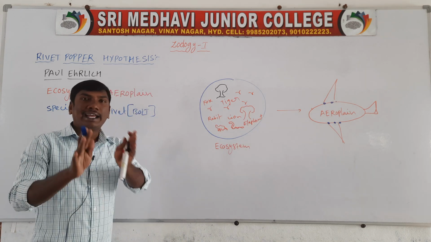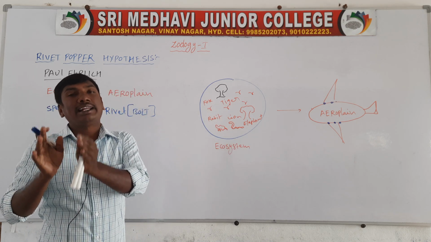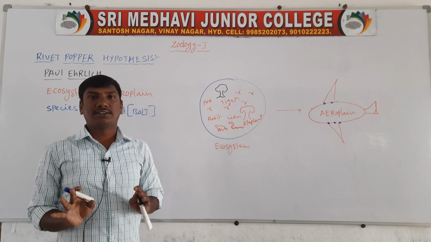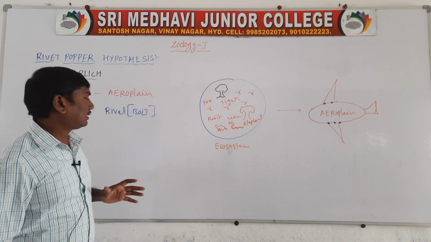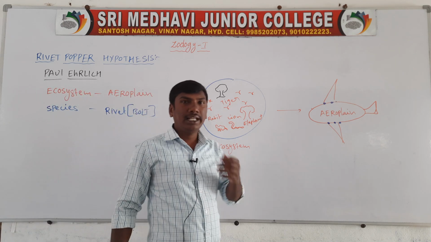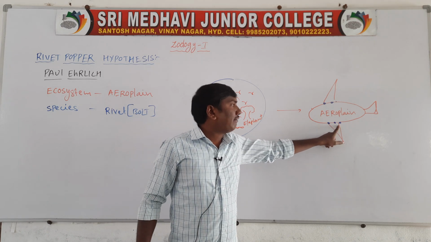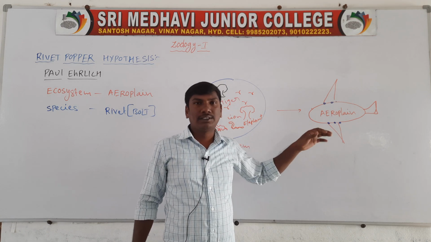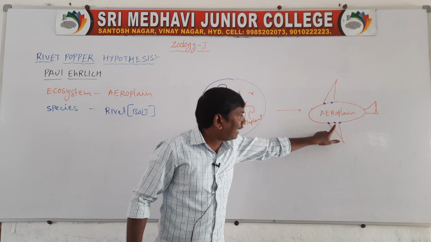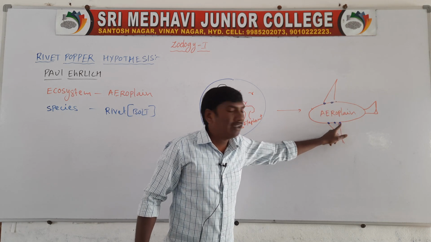So first, the aeroplane is compared to the ecosystem. Bolts or rivets are compared to the species. For example, say they are removing the wing bolts of the aeroplane, the two wings.